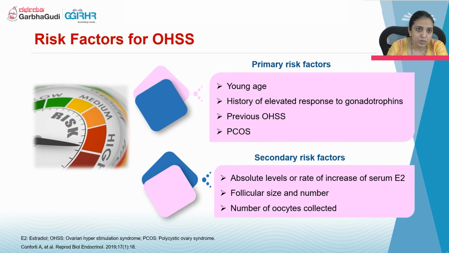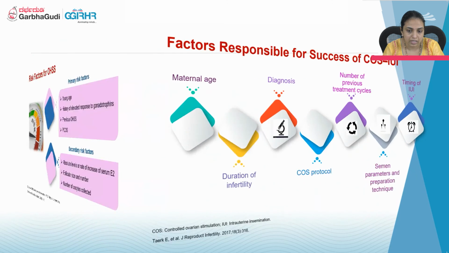Coming to risk factors for ovarian hyperstimulation syndrome, one is the primary risk factors, that is, most commonly a history of elevated response to gonadotropins, previous OHSS, and polycystic ovaries. The secondary risk factors are absolute increased serum E2 level, the follicular size and number, suppose if more follicles are developing, and also the number of oocytes collected. This is important in IVF cycles.